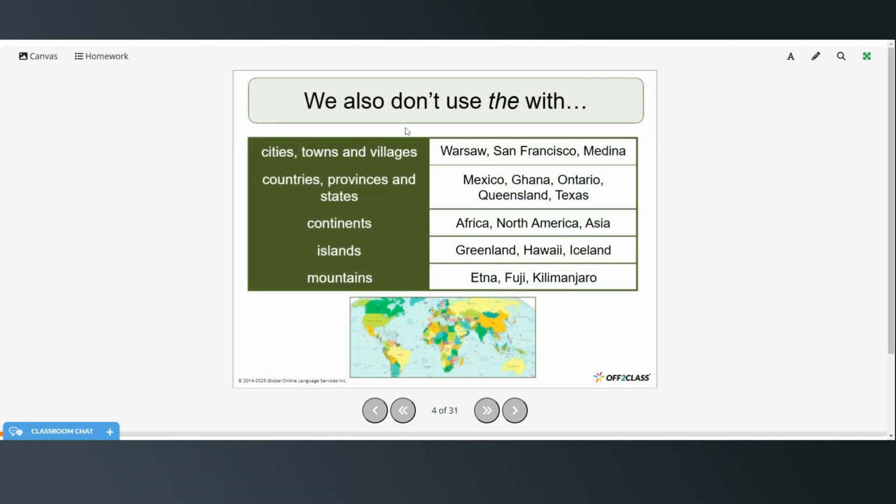We also don't use the with cities, towns, and villages like Warsaw, San Francisco, or Medina, countries, provinces, and states such as Mexico, Ghana, Ontario, Queensland, or Texas. We don't use it with continents like Africa, North America, or Asia. We don't use it with most islands, Greenland, Hawaii, Iceland, or most mountains, Etna, Fuji, and Kilimanjaro.